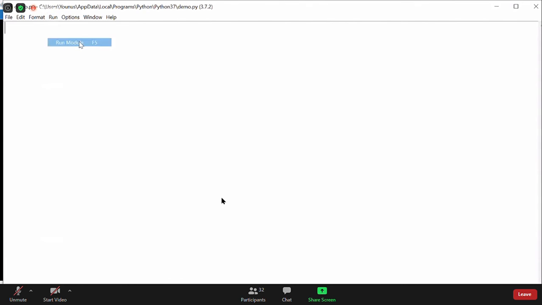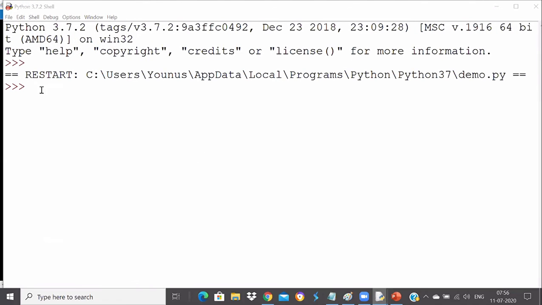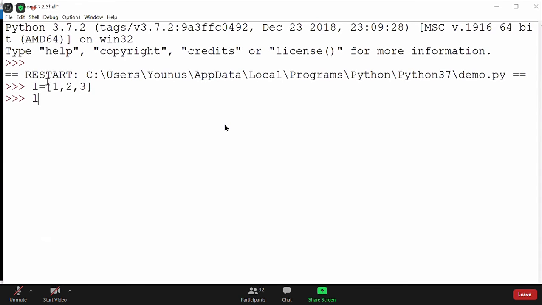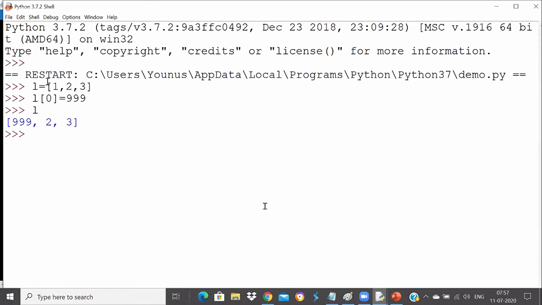So I'll run this code now, and you can see here that I can change that element in the list, no problem at all. I can say L is equal to 1 2 3, and L of 0 is equal to 999. I'm not changing the index value; through the index value, I'm changing the element, so that's perfectly fine. When I print L now, it prints 999, 2 and 3. So it is changeable, guys. Even the address will be the same. If you print the address before and after, it's the same thing. But the same thing is not possible with a tuple, guys.